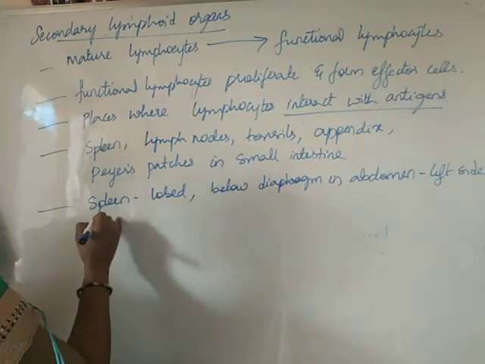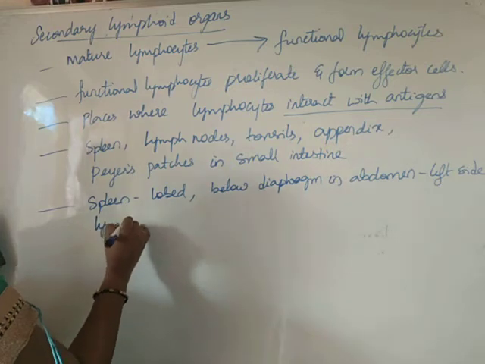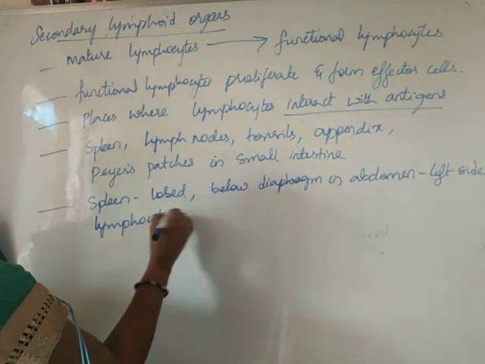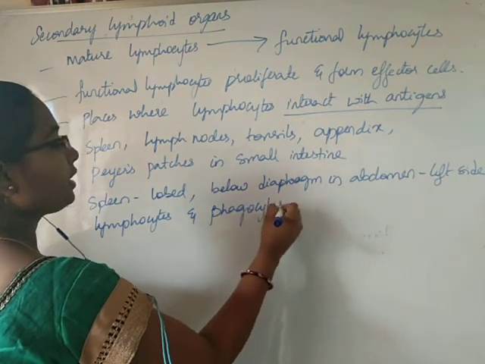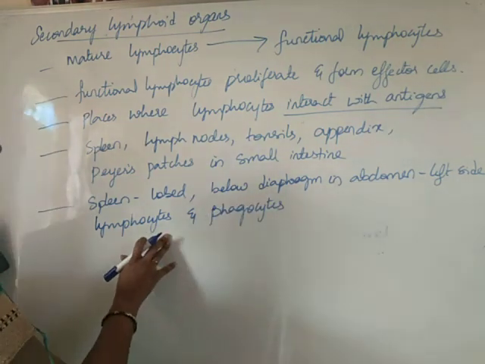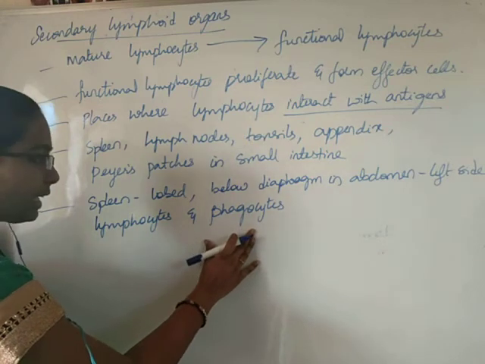So students, spleen contains lymphocytes and phagocytes.